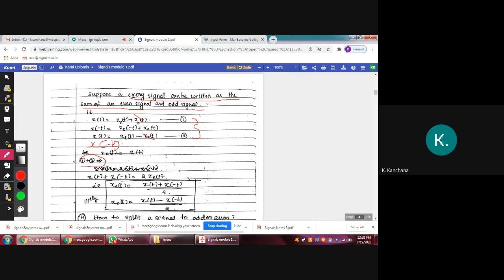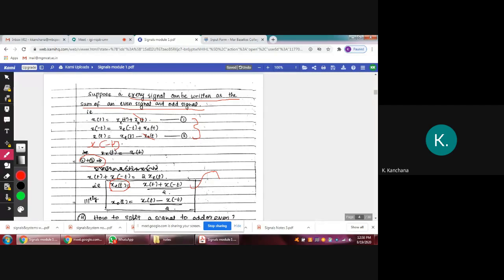From this, we get x e of t is x of t plus x of minus t divided by 2. So it is an even signal. To get the even signal, you have to add x of t plus x of minus t and divide by 2.